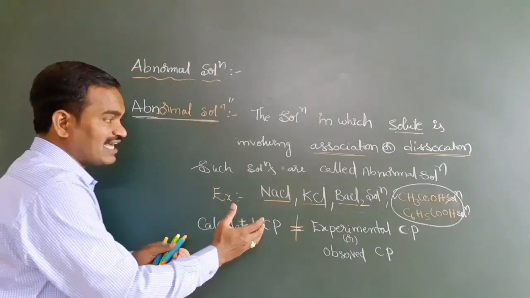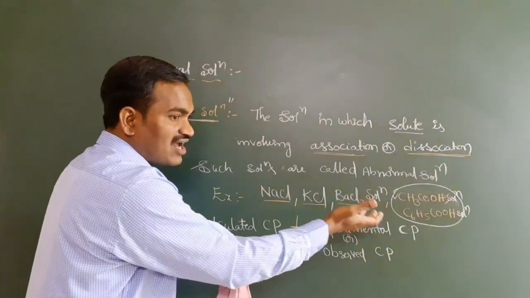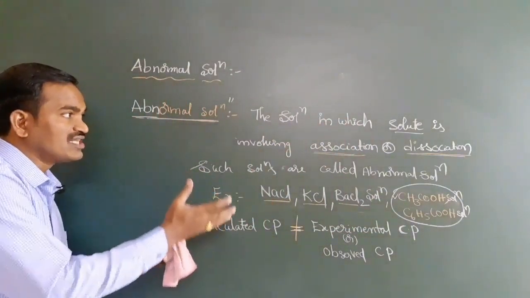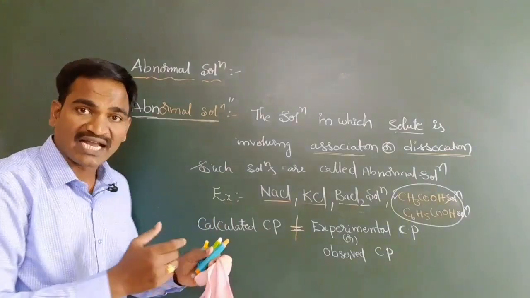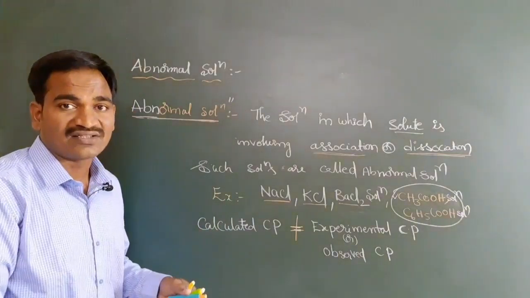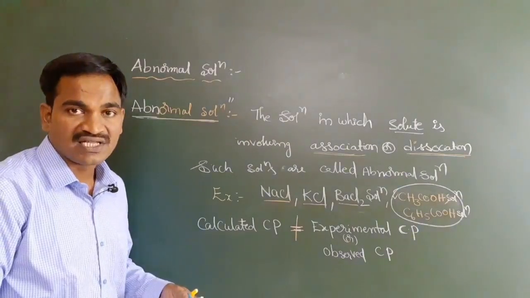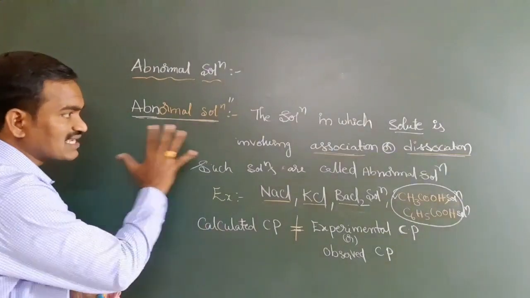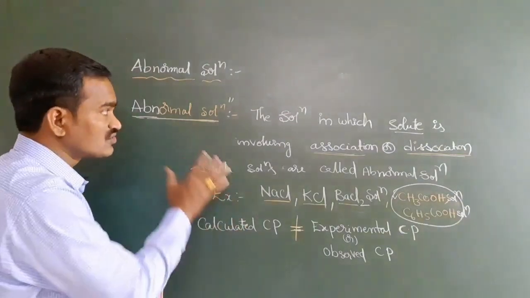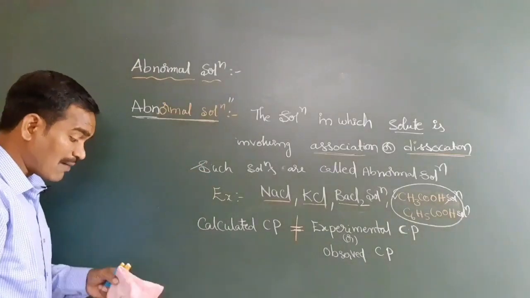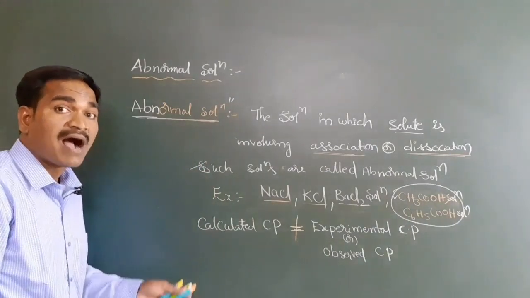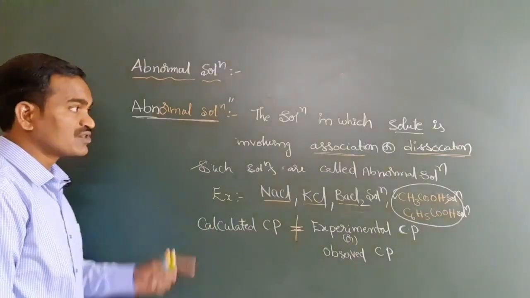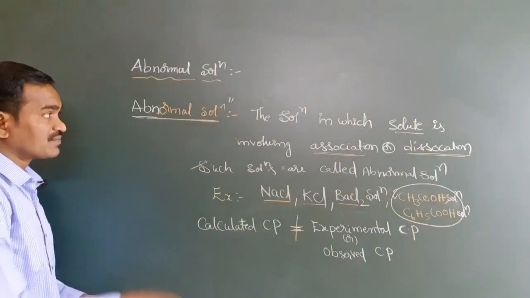Why? Because here these solute particles are getting dissociated or associated. I want to give you more clarity on these abnormal solutions with one example, and you can get more clarity on the abnormal colligative properties and abnormal molecular masses also. So first, everyone should have clarity on the basic idea: only abnormal solutions can show abnormal colligative properties and abnormal molecular masses of solute. That's why we first discussed this concept.